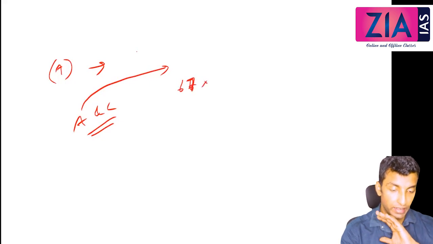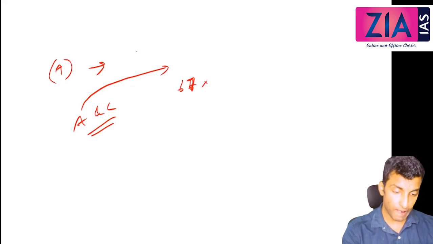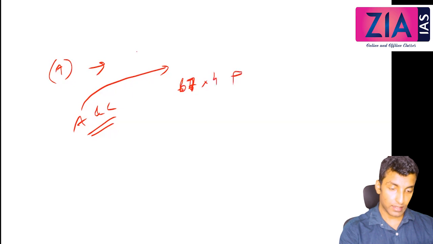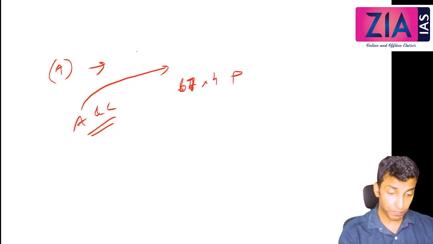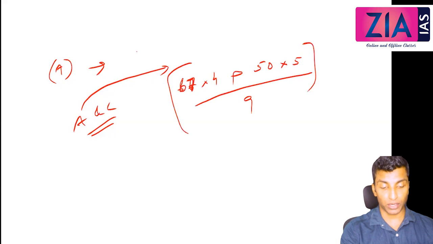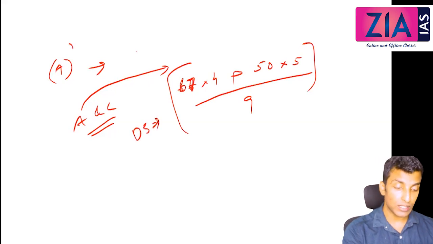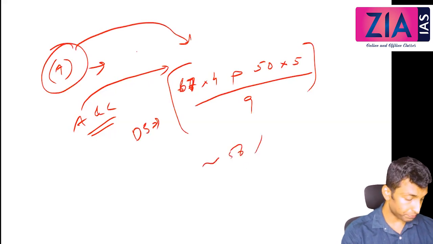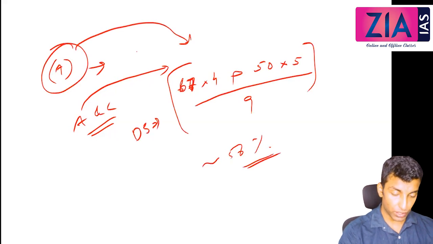Okay, and we need to take weighted average. So what I need to do, multiply by the number of people, right? 67 into number of people. How many are there in A? 4. Plus C. What is the deprivation score? 50. 50 into 5, right? Divided by 9. So this is a weighted average. Weighted average of what? Deprivation score. That will give you severity of poverty. So what will this value be? It will be close to 56%.